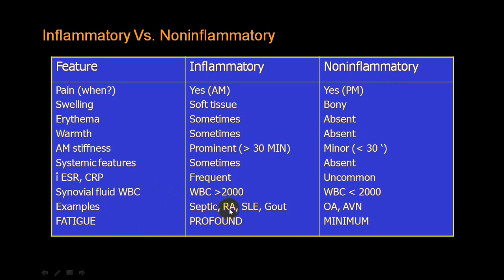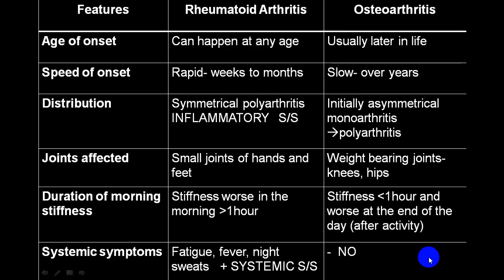Examples we already gave: RA, SLE, septic arthritis, gout will be common in the inflammatory variety, while in the non-inflammatory variety, osteoarthritis, and osteonecrosis, that is avascular necrosis of head of femur. And a person very commonly complains of fatigue, which is more common in RA and rare or less in the non-inflammatory. So this is another difference. Go through at your leisure time.